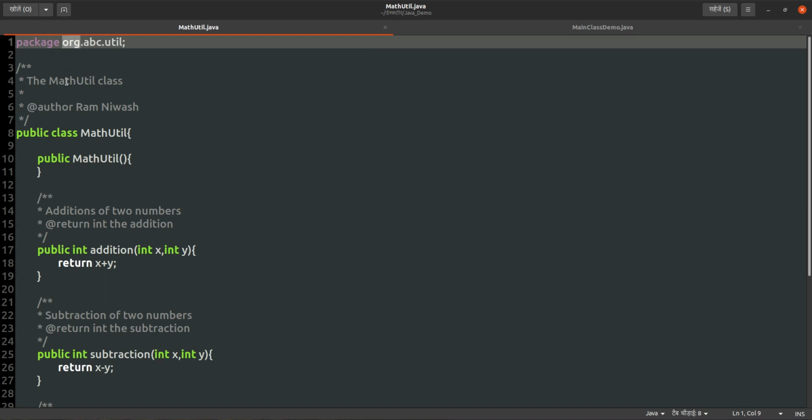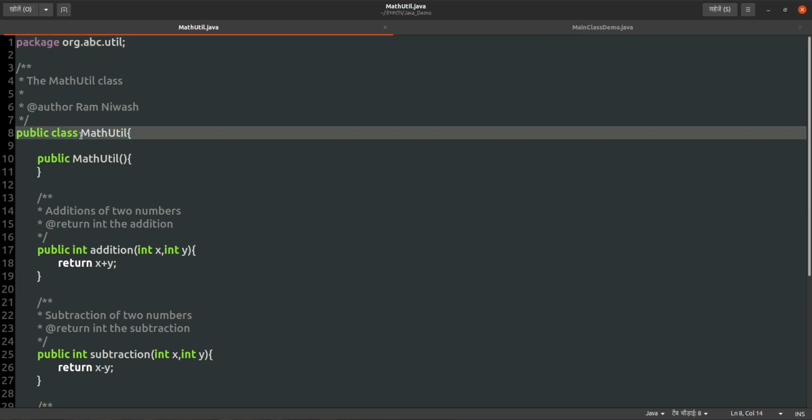So your JVM will create one folder named org. Under this org your JVM will create the folder abc. Under this abc folder your JVM will create the util folder, and under this util folder your JVM will create your file math.util.class.